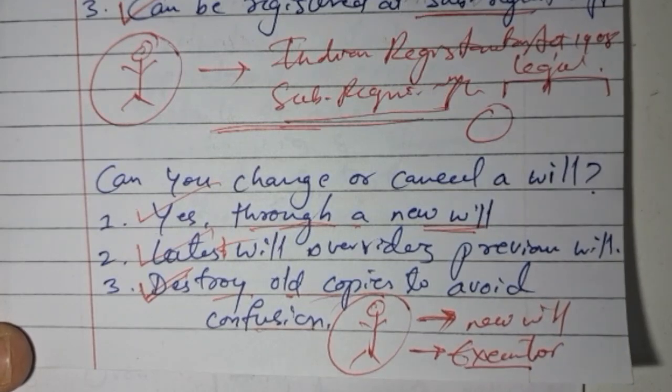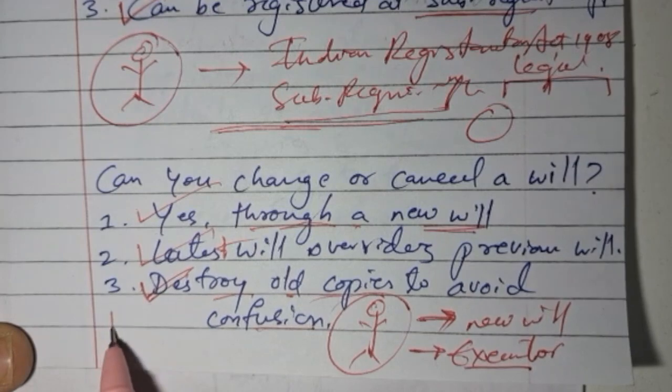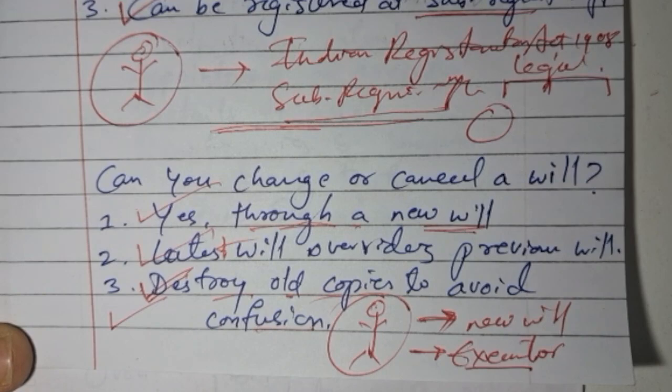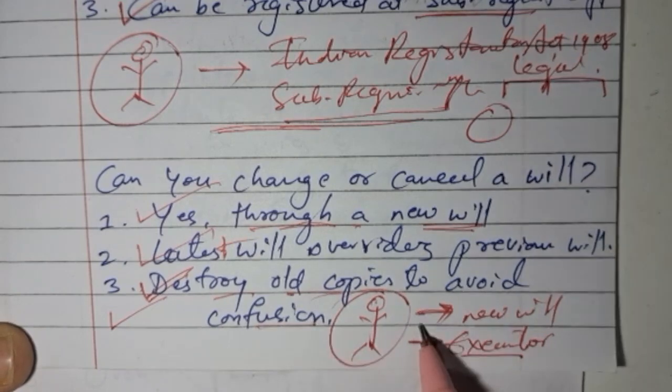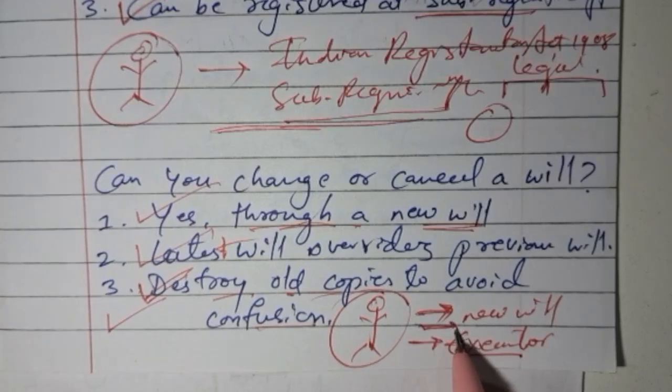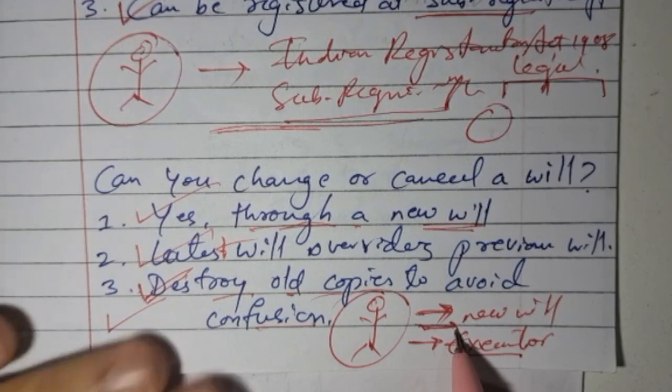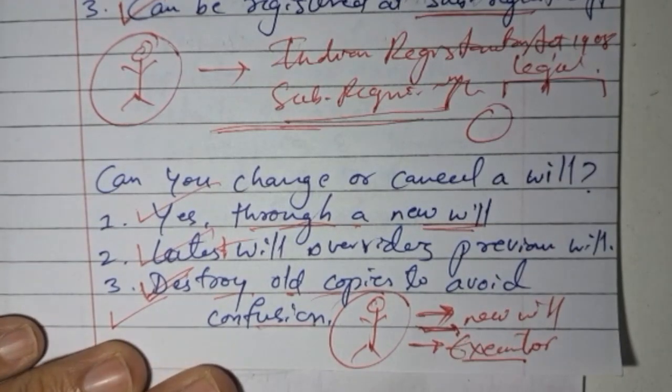So now we will be understanding the common mistakes to avoid. Basically, if a person has written a will and there is no witness, that is also going to be a mistake, and the will is not valid. Another mistake is a vague asset description. For example, here we have seen Mrs. Meena who has written a new will after her son's marriage; maybe she has bought two more houses or flats. She needs to write that in the latest will so that there is no confusion regarding the assets.